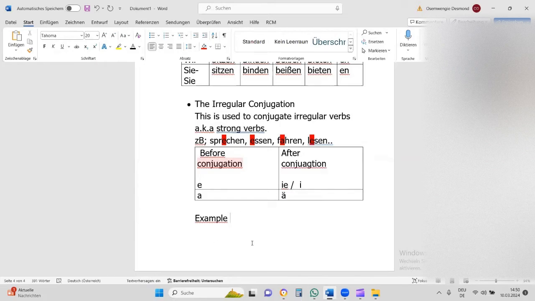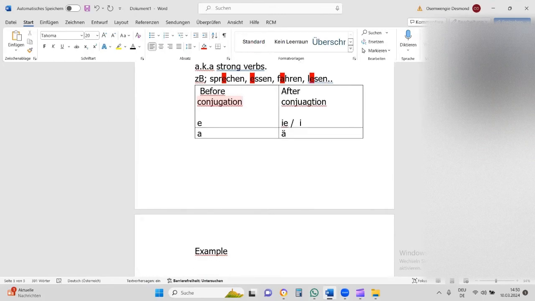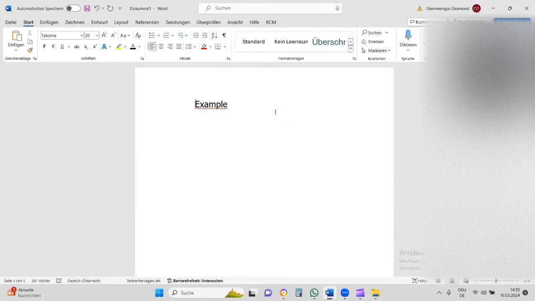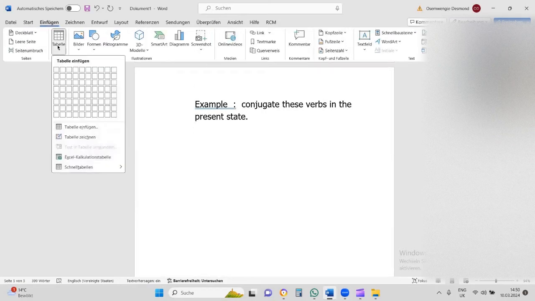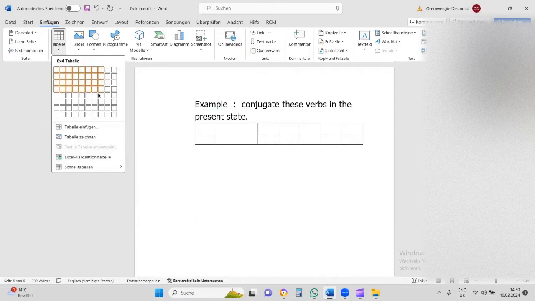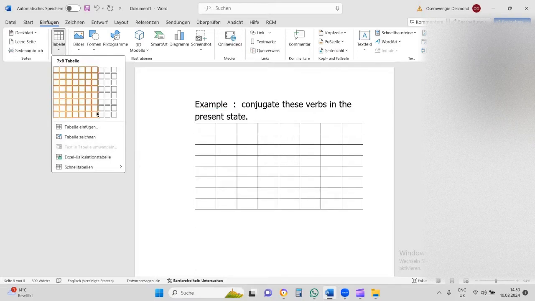So we have to conjugate the following irregular verbs. Please, I'm conjugating an example. Conjugate these verbs in the present state. So we have to conjugate these verbs now in the present tense. Once again, I will make use of the pronouns.